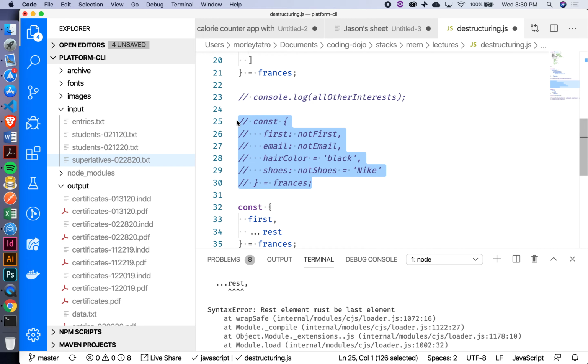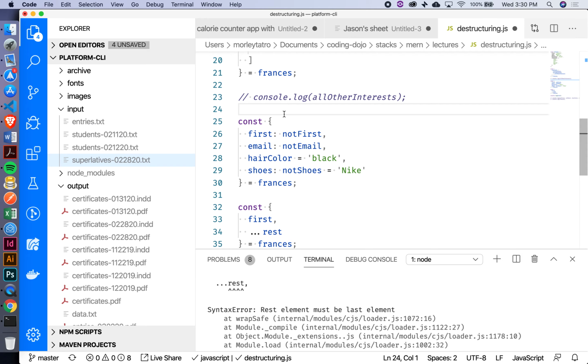Let's look back at line 25. Geo, what's going on here from 25 to 30? We have const, and first has a value of not first. What does it mean when I use this colon? You can change the name from first to whatever name you want. Did that actually change the name of the key inside my object? No, it didn't. What we call that is aliasing. Instead of creating a variable called first, I've created a variable called not first, but the value of it is still whatever the value of first was inside the object.